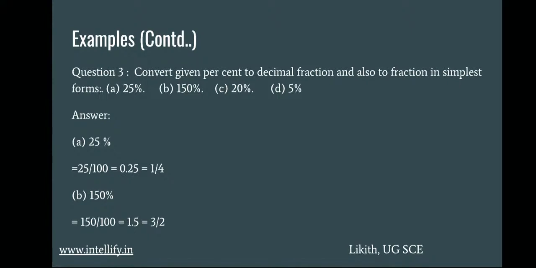Next is 150%. We have to find the fraction, so 150 can be written as 150 divided by 100. In decimal, it is 15 divided by 10, which is nothing but 1.5. In simplest form it is 3 by 2, because you cancel the zeros in the numerator and denominator, which gives 15 by 10. So 5 threes are 15 and 5 twos are 10. So it's 3 divided by 2, which is the simplest form, and the decimal is 1.5.